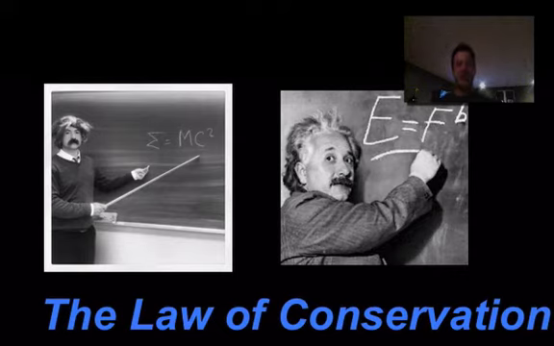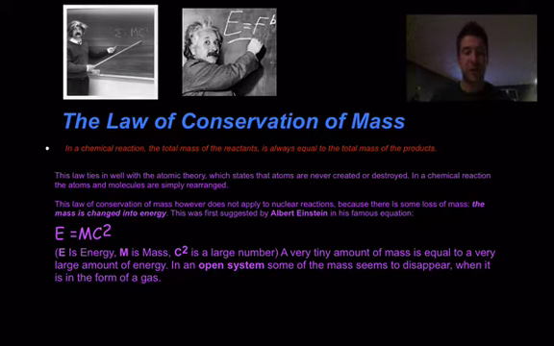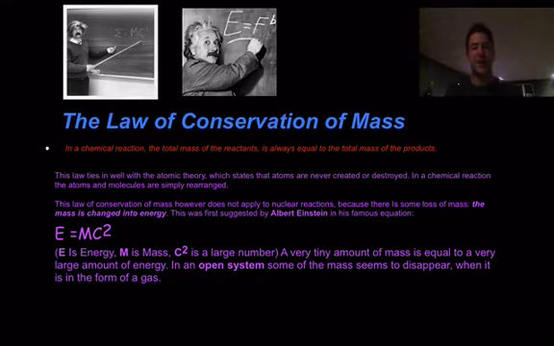So he stated that E equals mc squared. Now it's that famous equation that people all know. E is our energy, m is mass, and c squared is a very large number. So basically he's saying that a very tiny amount of mass is equal to a really large amount of energy. So if we had an open system, the mass just seems to disappear when it's in the form of a gas. So that's that law of conservation of mass.